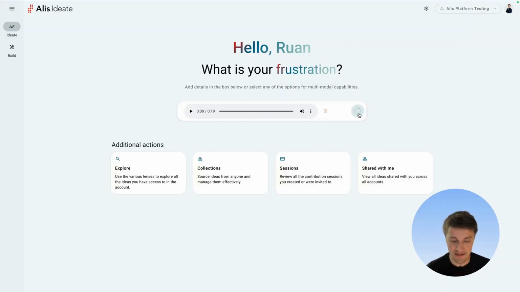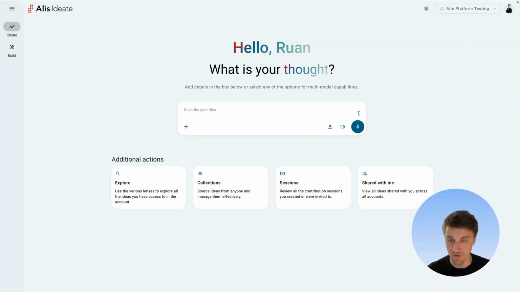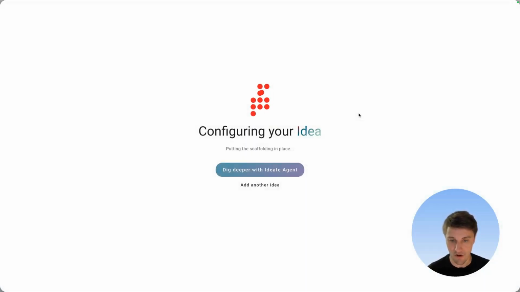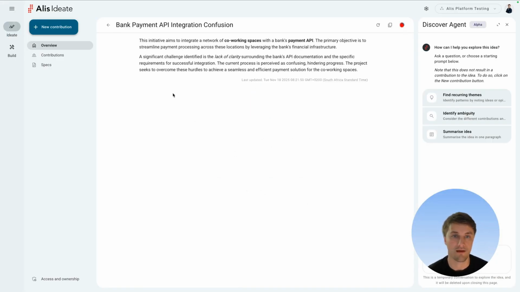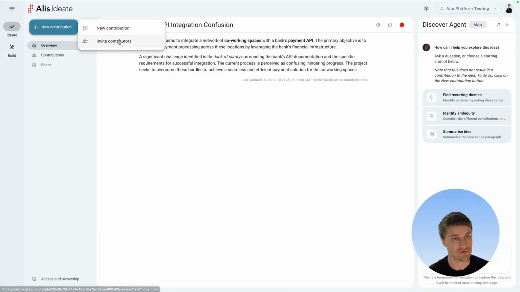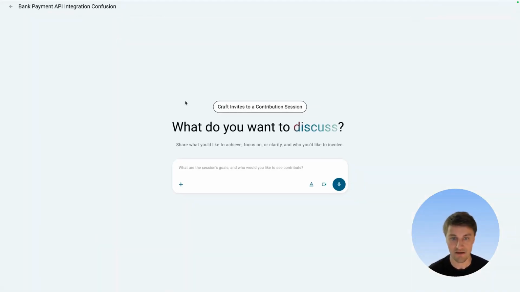So let's create this idea, and this becomes the sort of placeholder where we can make sense of the things that we care about. So let's give it a moment for it just to configure everything. We can see that it created an idea with a relevant title. Now let's say that we have a contact at the bank that can help us provide a bit of clarity. So I'm going to invite a contributor, and let's record another voice note just because it's the easiest way I find to communicate.